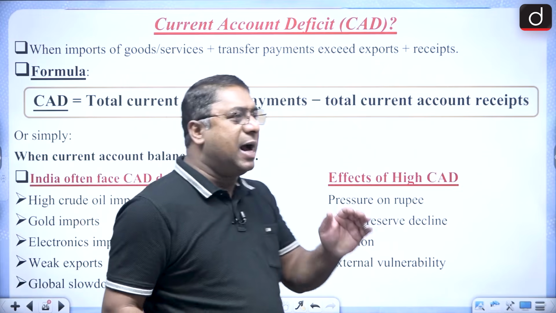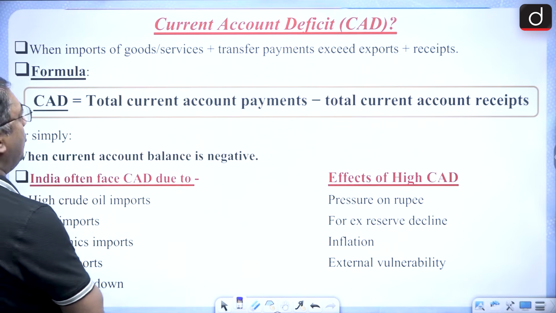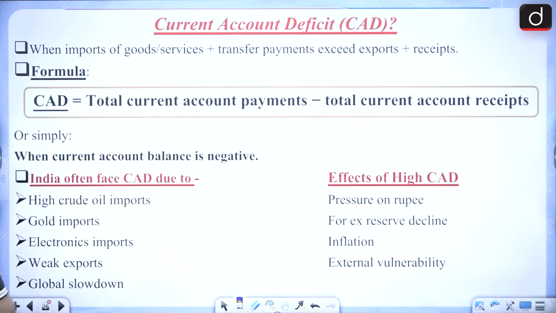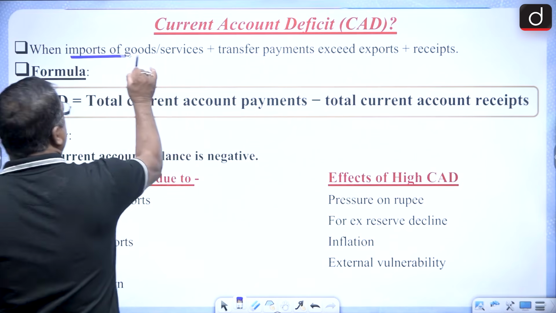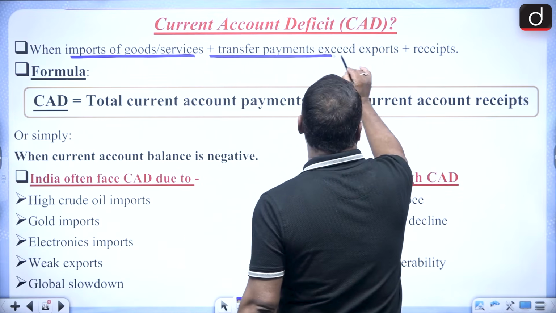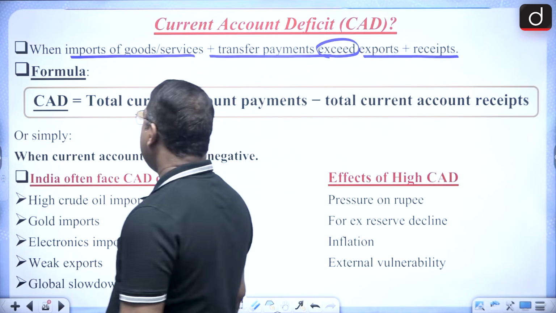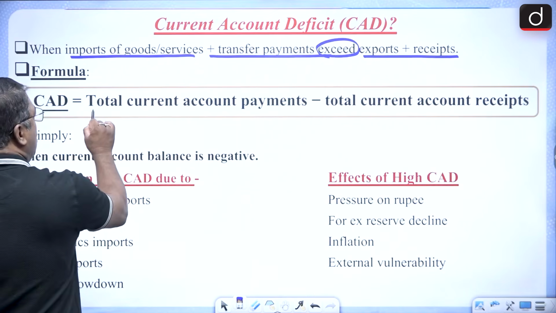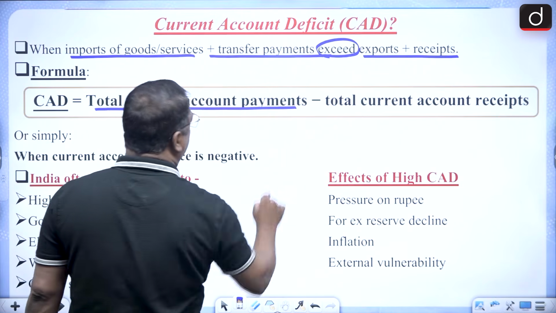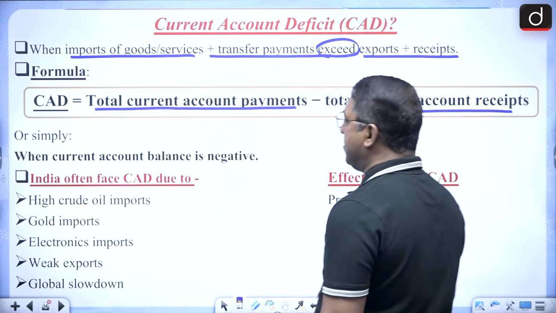Now when I say current account deficit, current account deficit is when import of goods plus transfer payments exceeds exports and receipts. So the formula is total current account payment minus total current account receipts.